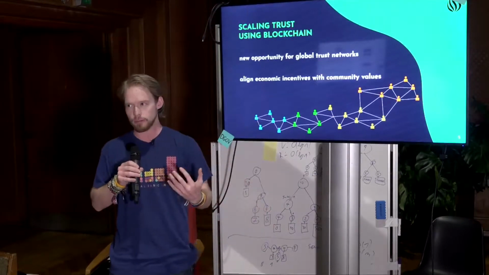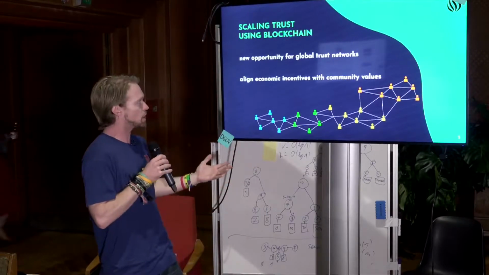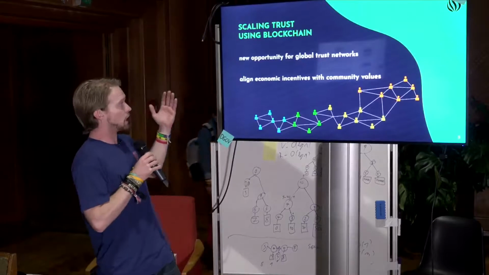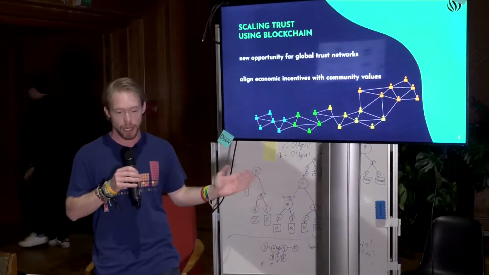Well, good thing, blockchain is a trust network. So we have new opportunities for global trust networks. And actually, if we do it right, we can align our economic incentives with community values. And that's what the Commons Stack is all about.